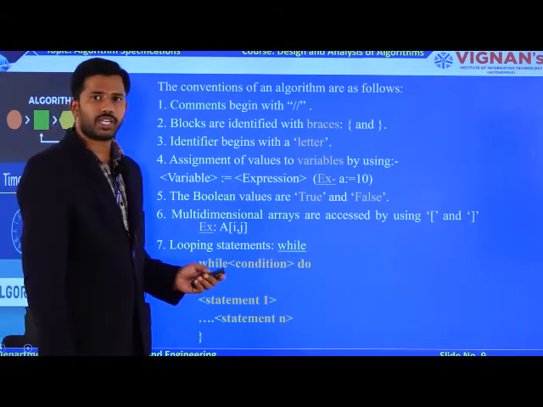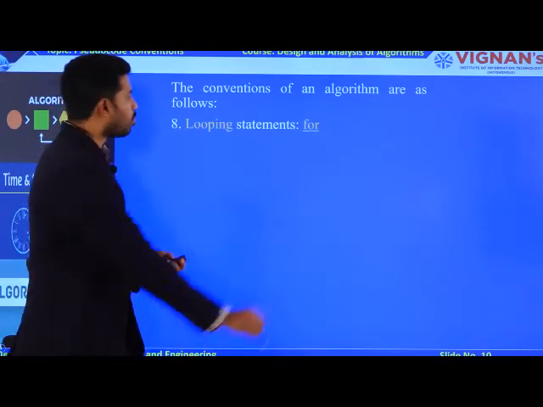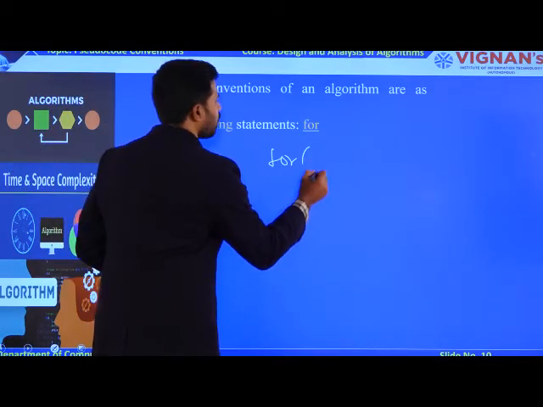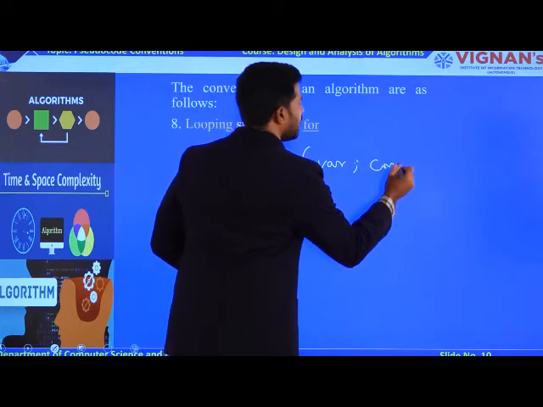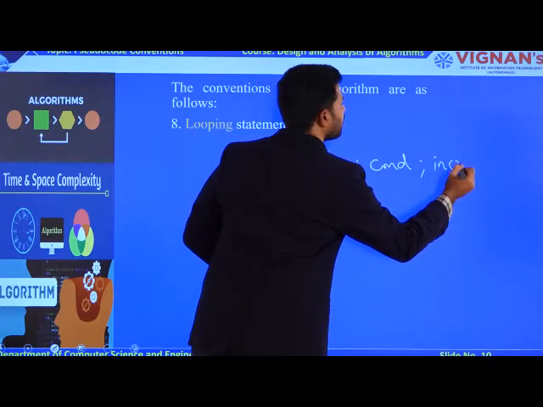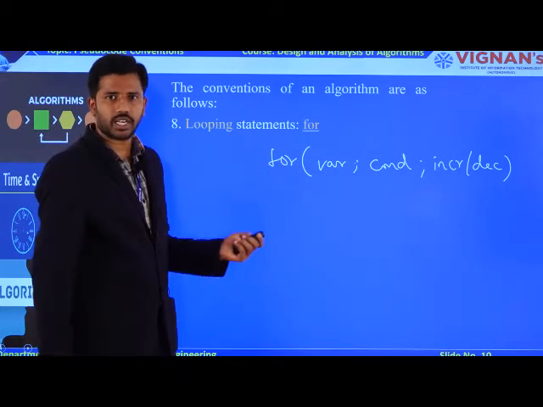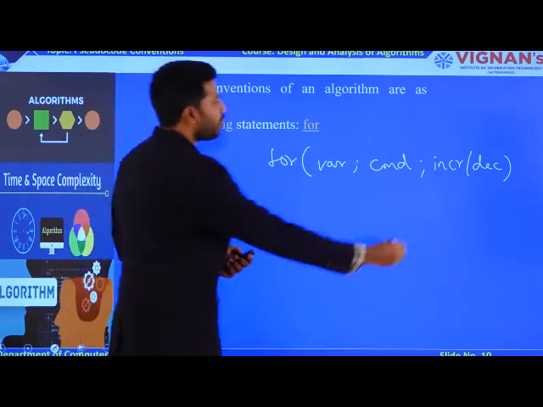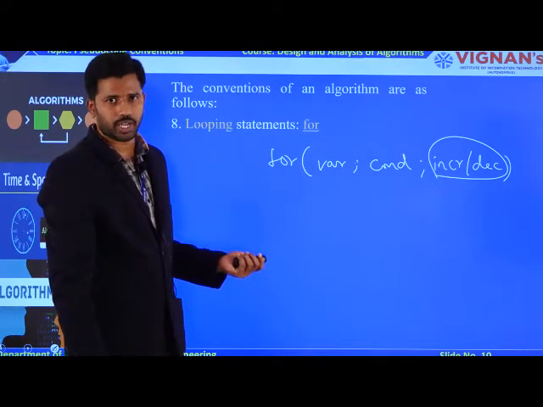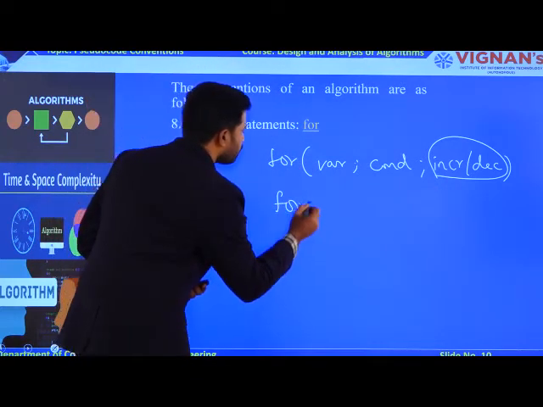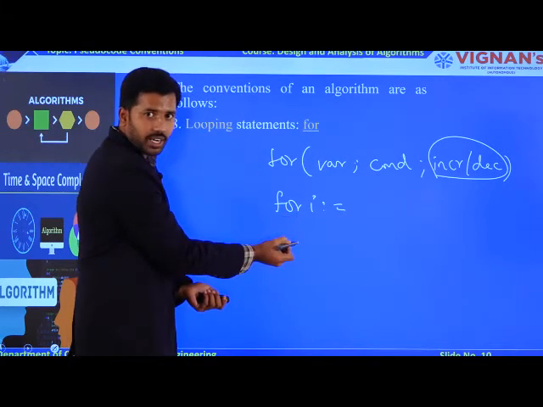Now coming to the next looping statement, which is your for loop. In programming language, how do you take a for loop? For of variable, semicolon, condition, semicolon, followed by incrementation or decrementation. This syntax changes from the algorithm point of view. You need not worry about incrementation or decrementation operation in the algorithm point of view. If the for loop starts with this, this is my assignment operation, because I am using the colon operator here.